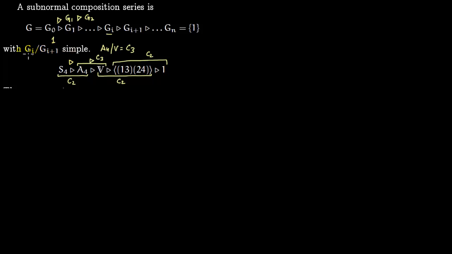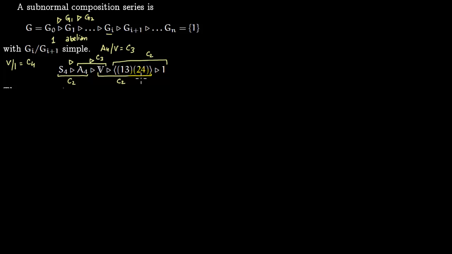So notice that if it was a solvable series, then instead of simple we would have written abelian. And you can go back to the lecture on solvable groups. In that we skipped this subgroup. We were able to skip this subgroup, and we know this Klein 4 is C4. So we were able to write this V over 1 as a cyclic group of order 4, which was abelian, and it was right to have a series like this.